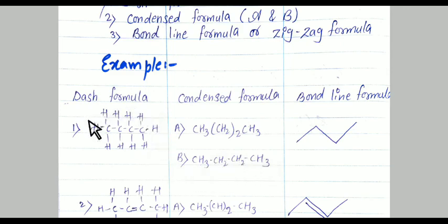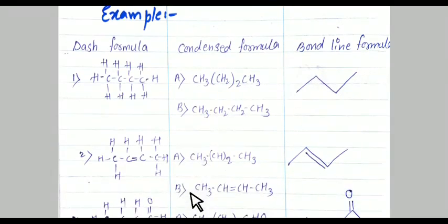Here each hydrogen atom is individually bonded. Now in the bond line formula, what is being done here? CH3, CH2, CH2, CH3. Each line shows the carbon-carbon bonding.